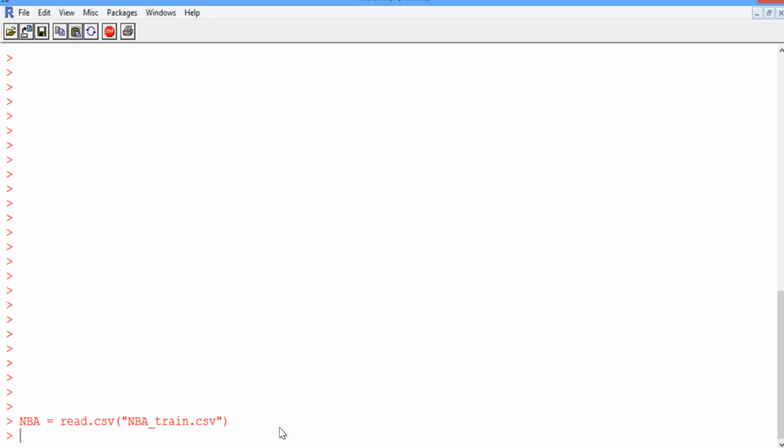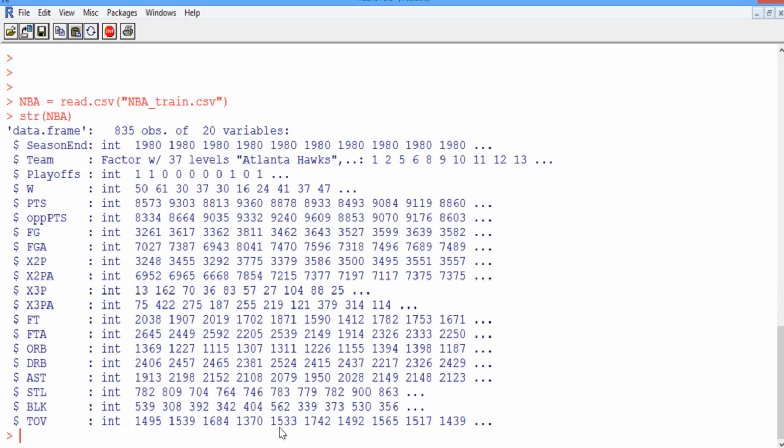Okay, so we've read it in, and let's explore it a little bit using the str command, str of NBA. All right, so this is our data frame. We have 835 observations of 20 variables. Let's take a look at what some of these variables are. SeasonEnd is the year the season ended, Team is the name of the team, and Playoffs is a binary variable for whether or not a team made it to the playoffs that year. If they made it to the playoffs, it's a 1. If not, it's a 0.